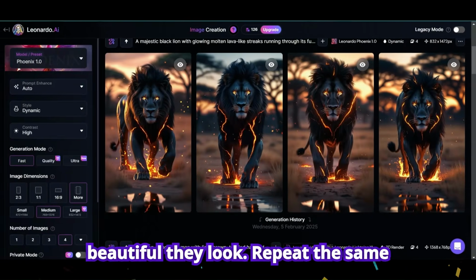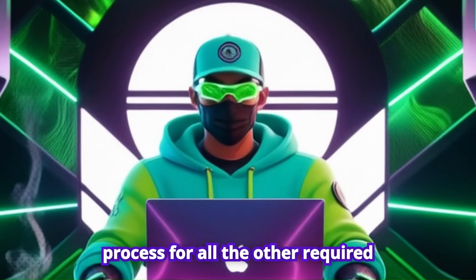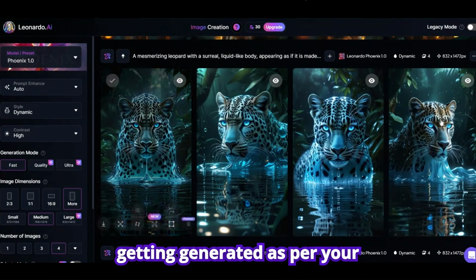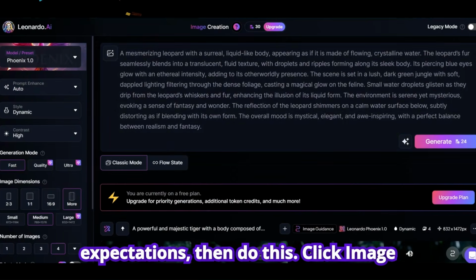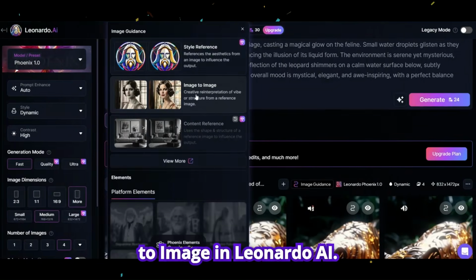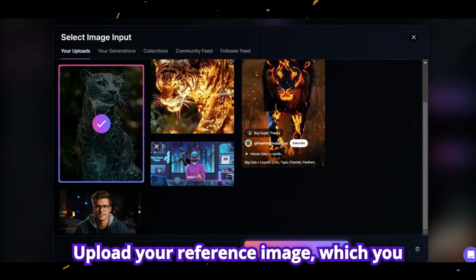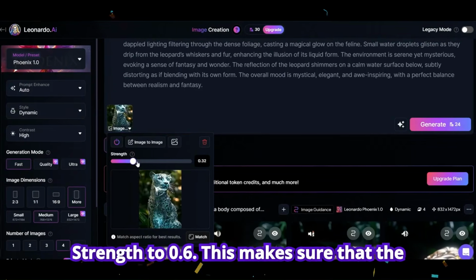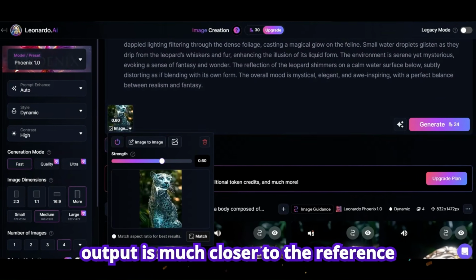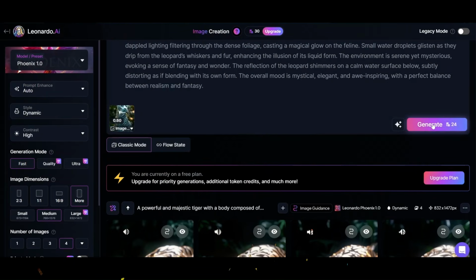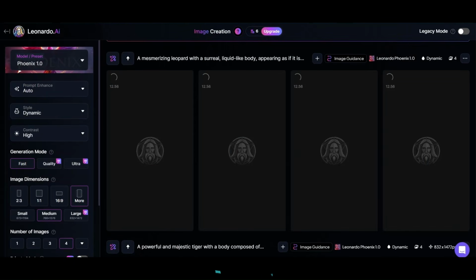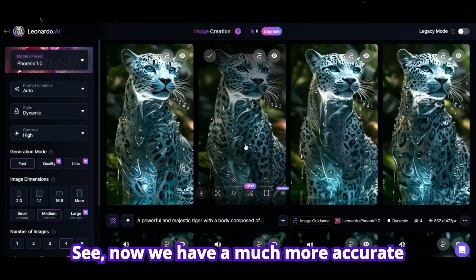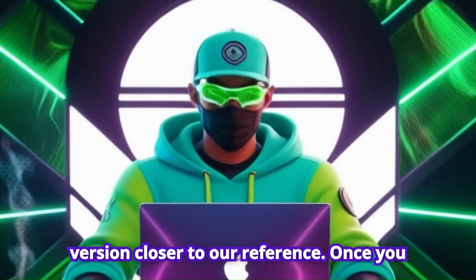See how beautiful they look. Repeat the same process for all the other required images. If you see that the results are not getting generated as per your expectations, then do this. Click Image to Image in Leonardo AI. Upload your reference image, which you took a screenshot of earlier, and set strength to 0.6. This makes sure that the output is much closer to the reference image. Click on Generate again. See, now we have a much more accurate version closer to our reference.